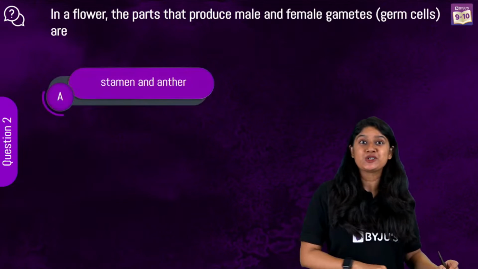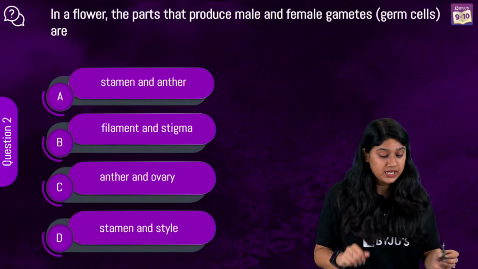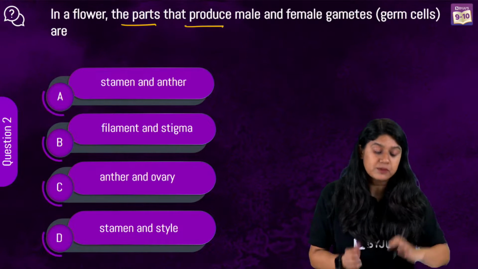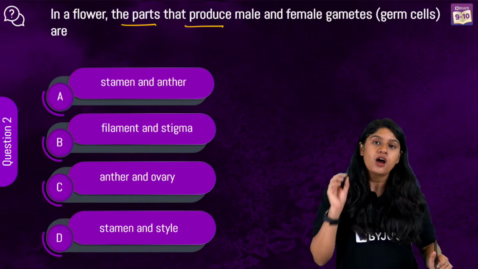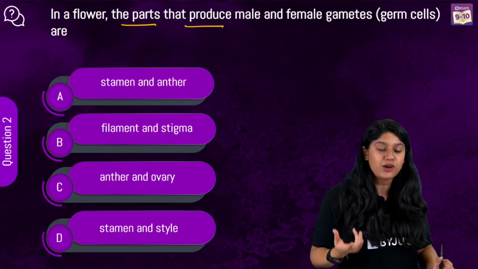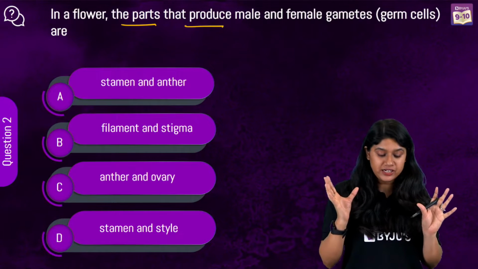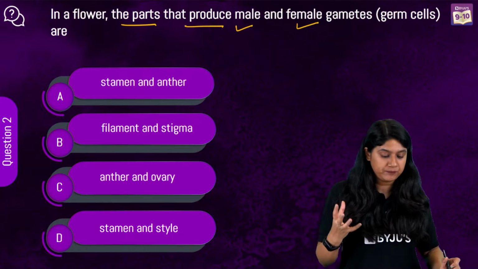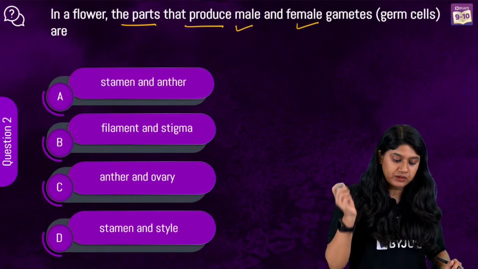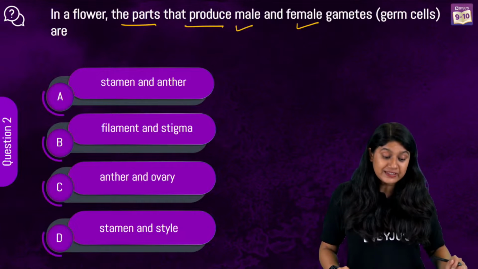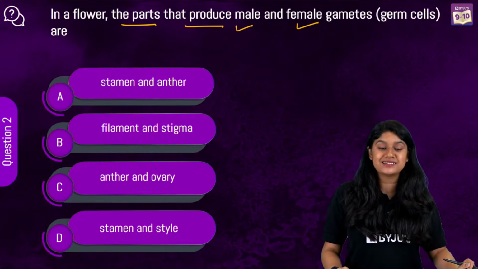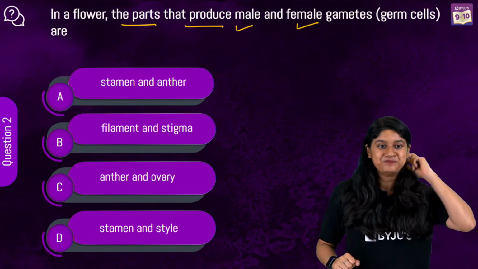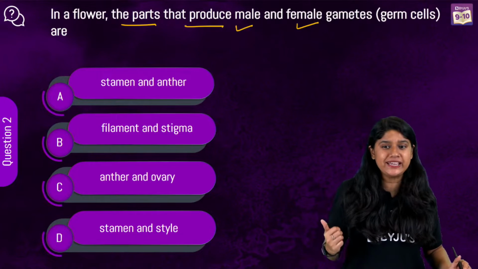So, moving to question number 2. In flowers, the parts that produce male and female gametes, or the germ cells as we call them, are what? So we're talking about the flower, right? In a flower, the male and female gametes are produced where? Stamen and anther, filament and stigma, anther and ovaries, or stamen and style? Very good, everyone. Quickly an option.